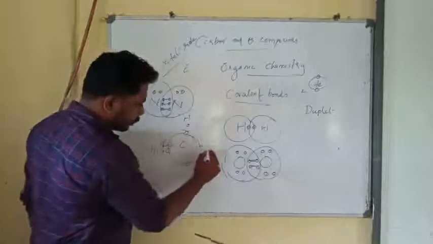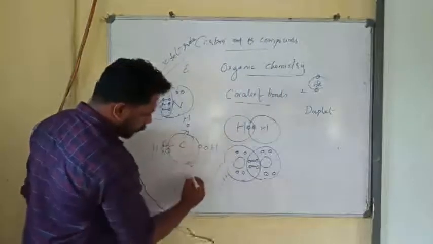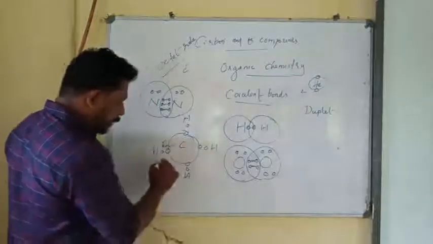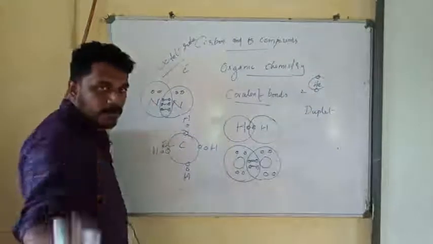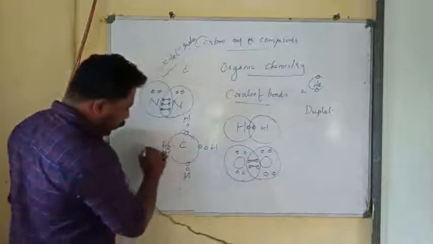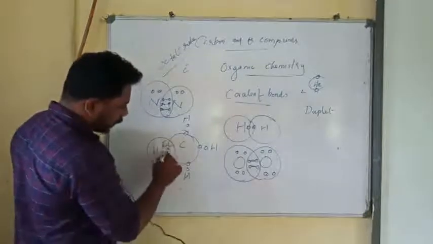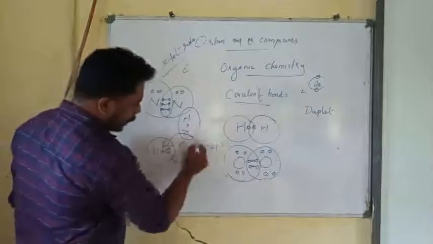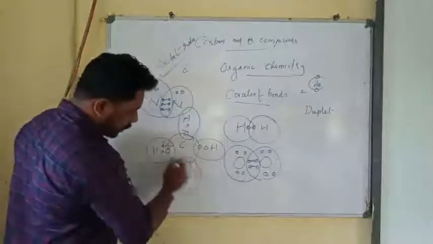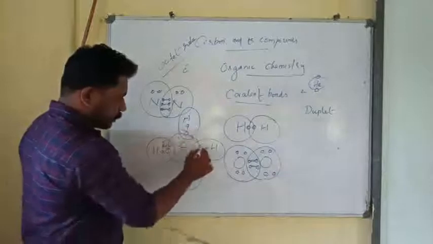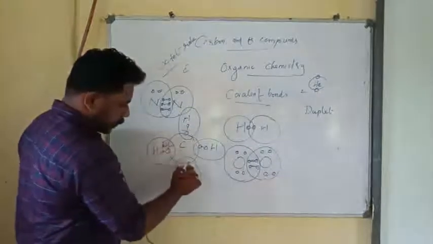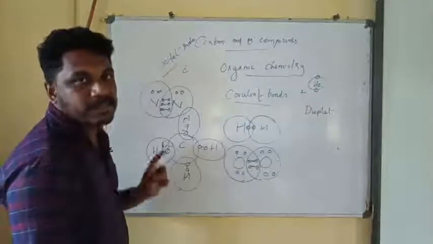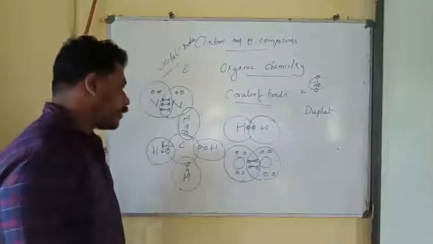Just consider we have taken 4 hydrogen atoms, and each hydrogen atom has 1 electron. Those electrons are shared with the carbon atom like this. This is how carbon makes compounds, by sharing of electrons.